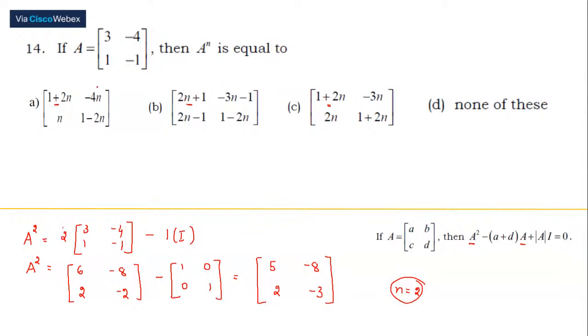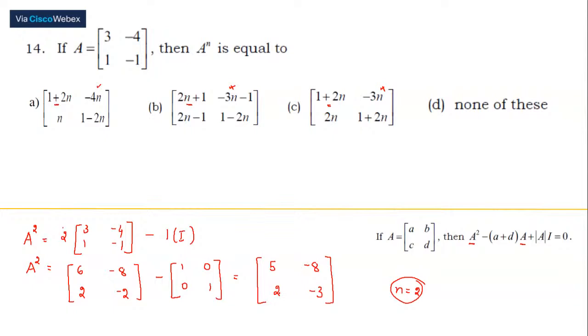Let's move to the second one. Okay, we have to check with the second one. Now n is equal to 2. So 4 into 2 is minus 8, which is satisfying. Check with the next one. Minus 6 minus 1, so it's not minus 8. We can leave this. Come to this one. Even this matrix is not going to satisfy because it is minus 6. So our options are only with the first and D. You simply can't tick your answer; you have to check with all the 4 elements.